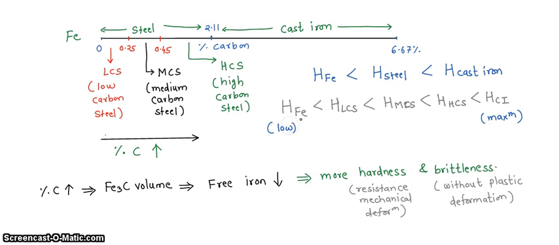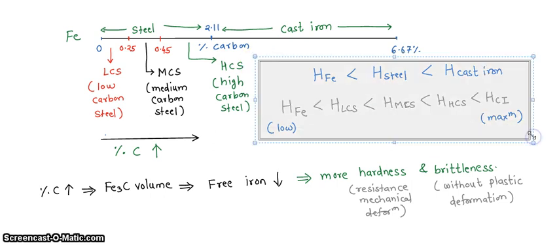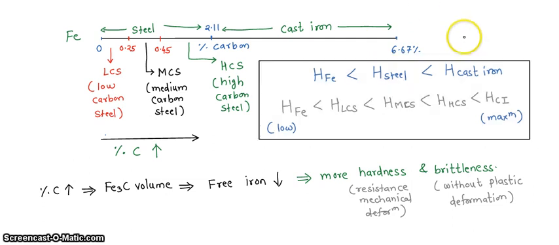Low hardness and brittleness in case of iron, and cast iron is more hard and brittle. So this is the first property which I wanted to discuss related to hardness and brittleness. So please remember, if someone asks you which is more hard and brittle, cast iron, and why it is so, this is the reason,